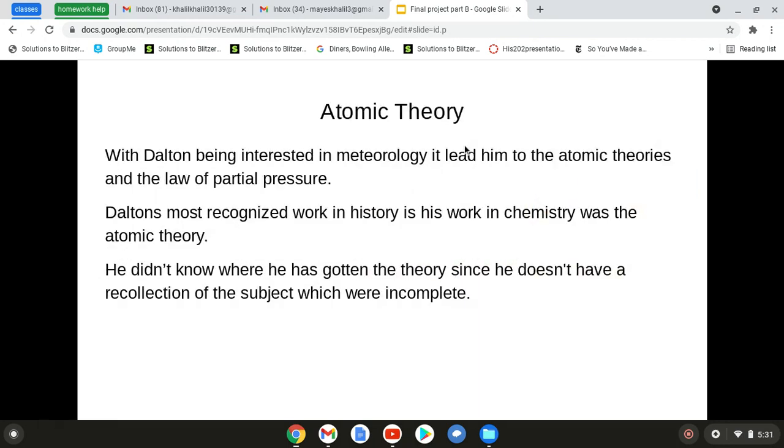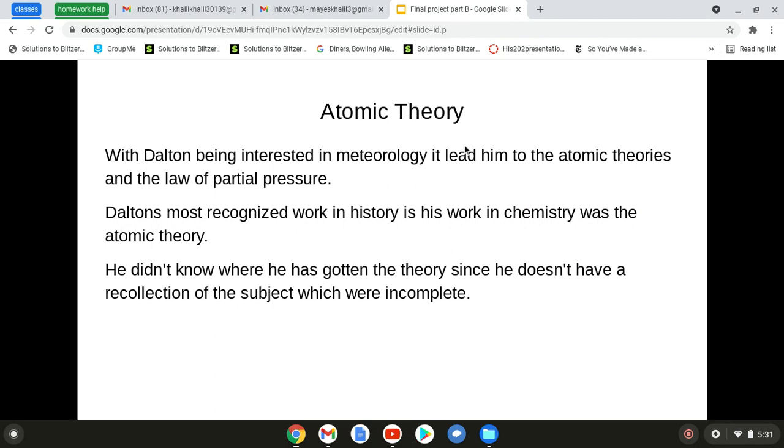His atomic theory. With Dalton being interested in meteorology, it led him to the atomic theory and the law of partial pressure. Dalton's most recognized work in society is his work in chemistry, which was the atomic theory. This led him to atomic theory based on his interest in meteorology.